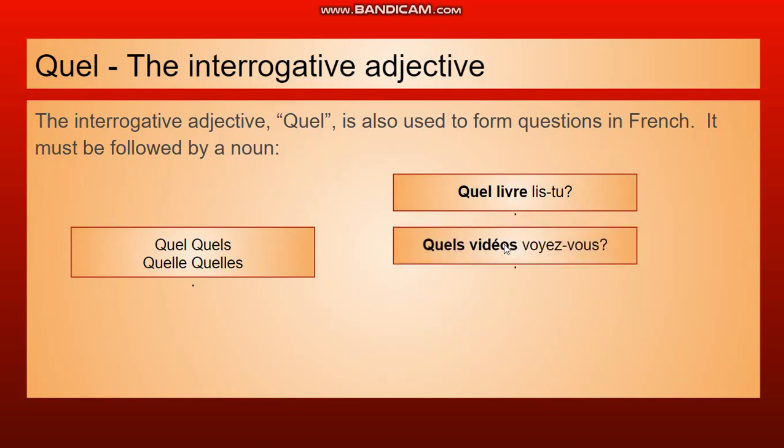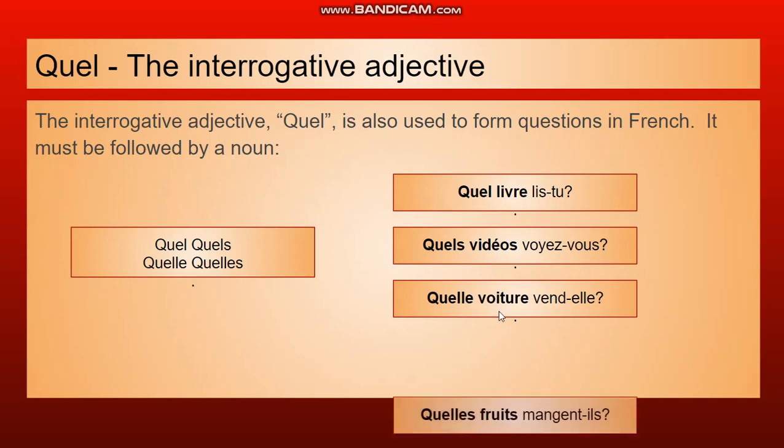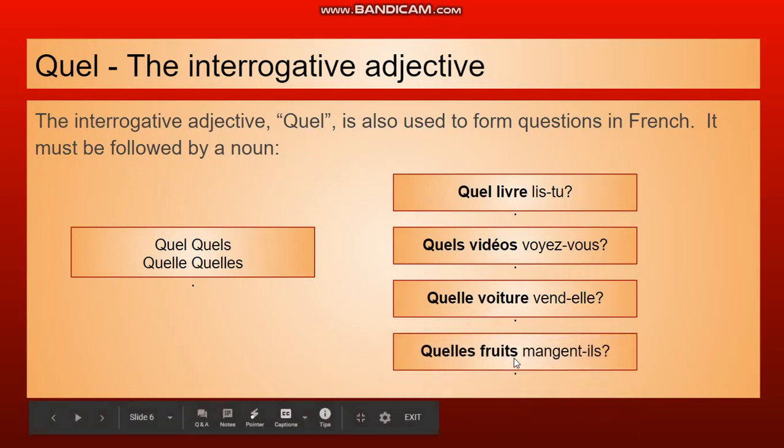Quelles vidéos voyez-vous? What videos or which videos are you watching? Quelle voiture vend-elle? Which car or what car is she selling? Notice that voiture and quelle agree, they're feminine. And here we have quelles and vidéos agreeing because they're plural. Okay, so now the last one, quels fruits mange-t-il? Which fruits is he eating? Again, there is an agreement here.